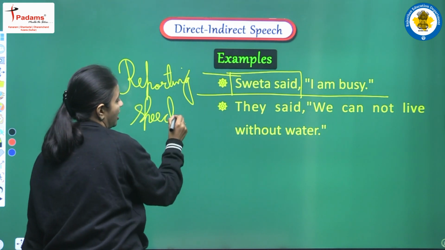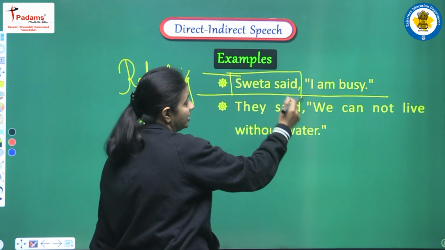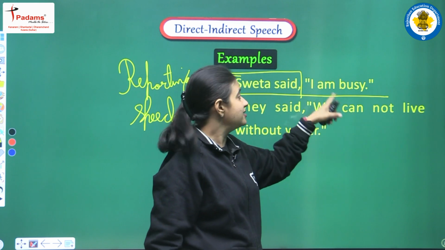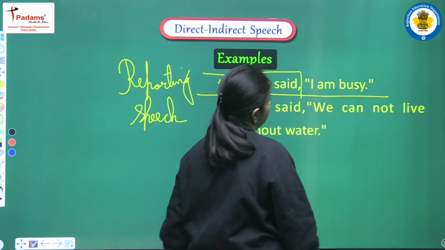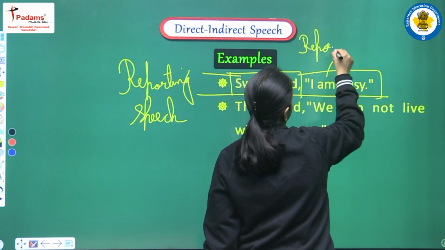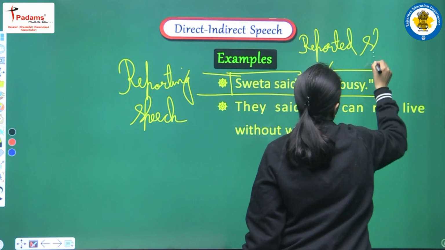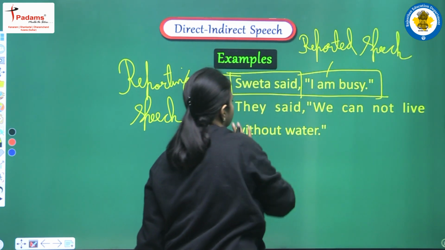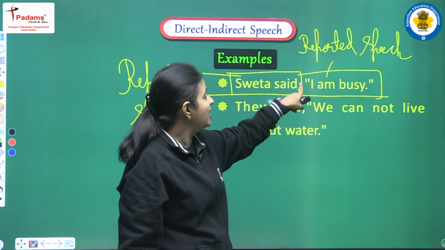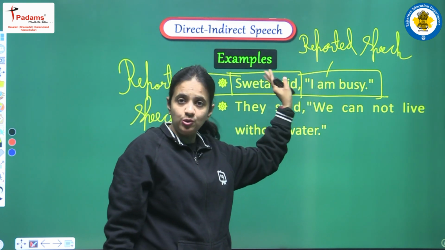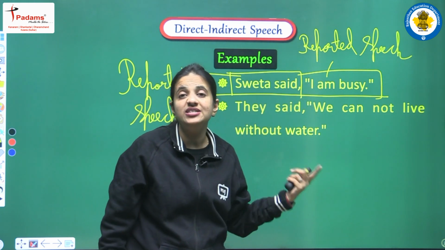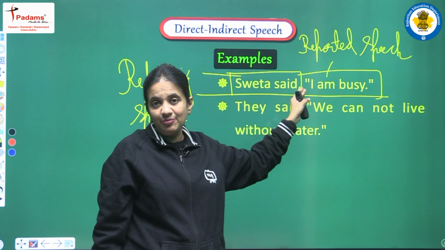After that we have a comma, and then our inverted commas begin, and in the inverted commas we have one sentence, that is I am busy. This part is known as reported speech. And all the points we can see here: two partitions are here, reporting speech and reported speech. They are separated by commas, and with the help of commas we can see clearly that there are two partitions. And the first letter of reported speech will always and always be in capital letters. Yes, here in this example we have I.